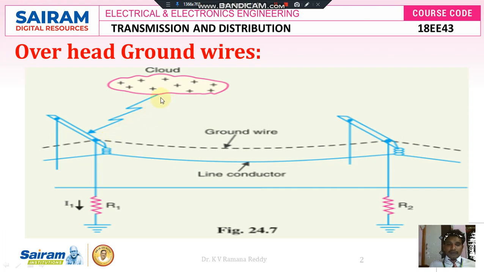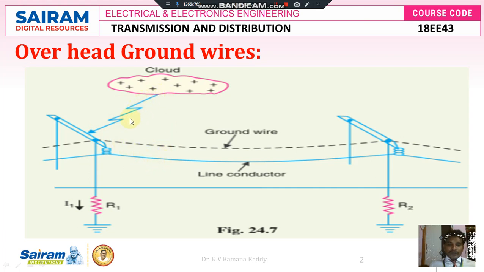At that time a high amount of electricity is discharged via rainfall and it reaches the ground wire. Because the ground wire is placed on top of the line conductor, initially this high electricity meets only the ground wire. It is not going to meet the line conductor.